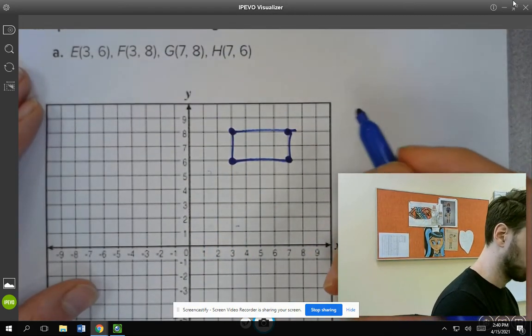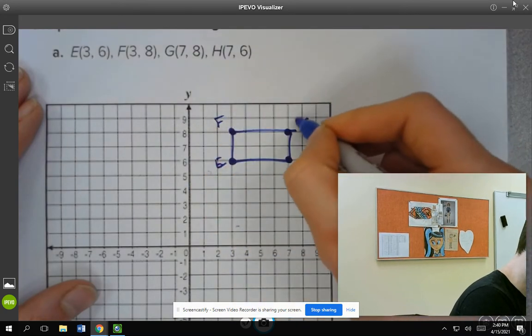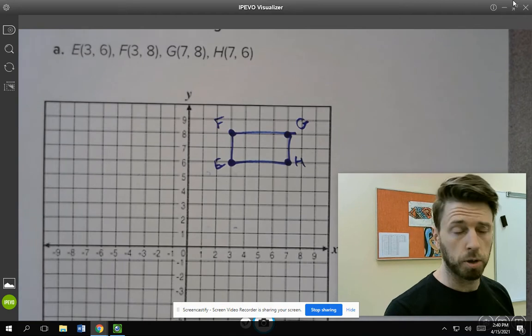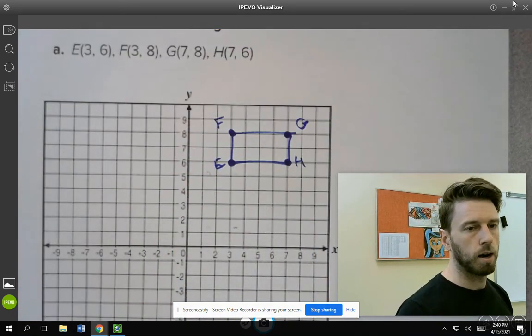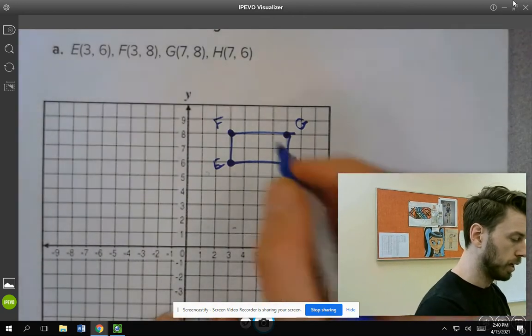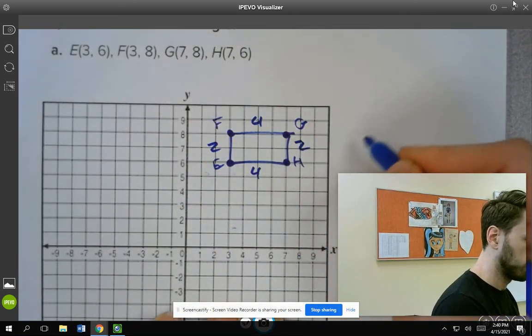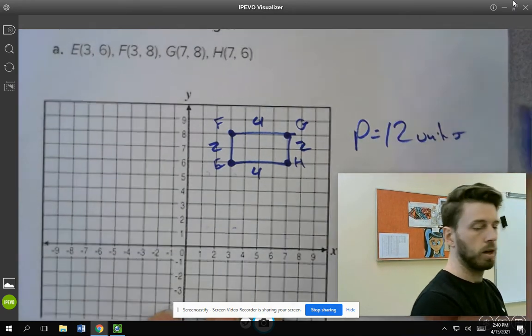And that is E, F, G, H. And then it looks very similar to the last one that we just did, kind of shifted in a different way. It was down here, now it's up here. But the perimeter of this would be the same as last time, 4, 4, 2, and 2. So the perimeter is 12 units as well.